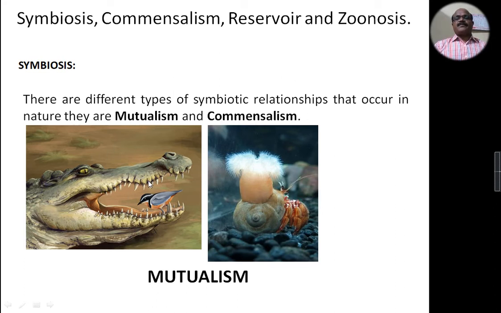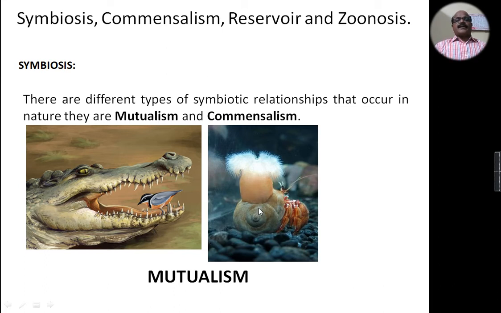Look at this first picture. Here a bird is picking food from the teeth of a crocodile. In this process, the bird gets food, and in turn, simultaneously, the crocodile's teeth get cleaned. Here both the animals benefit each other. This is called mutualism. This is the best example, crocodile and bird.